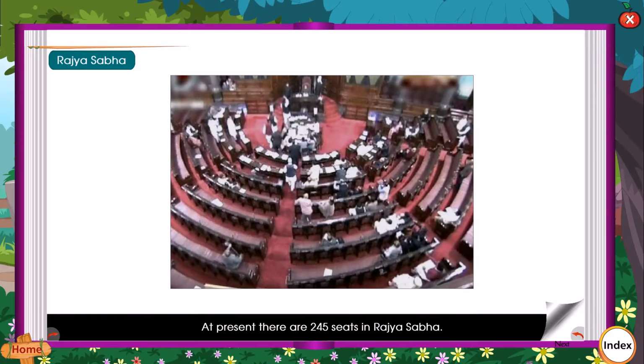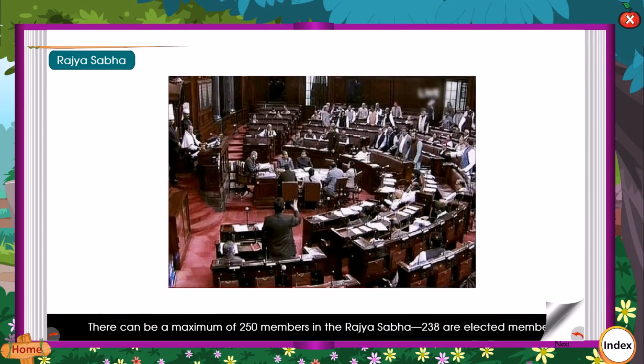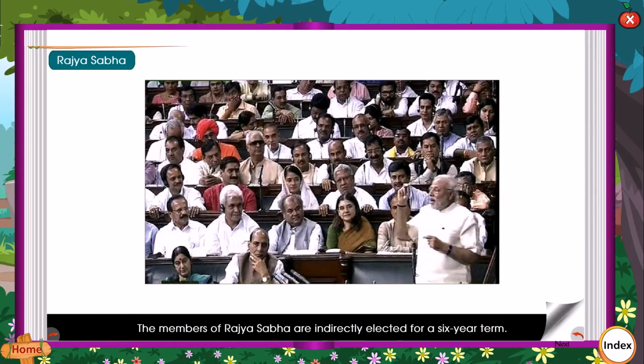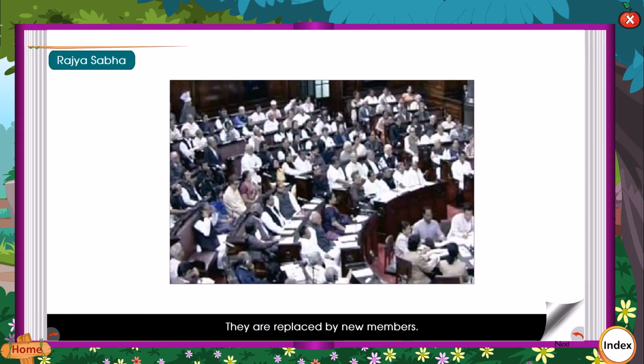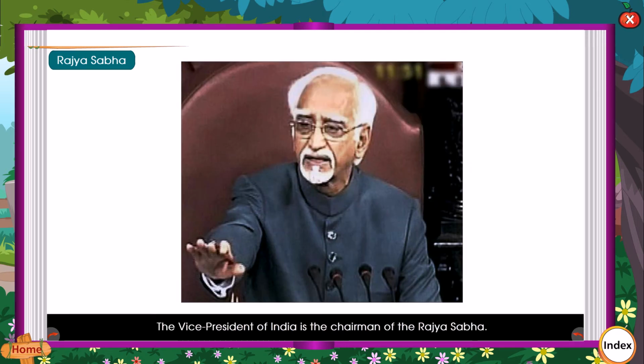At present, there are 245 seats in Rajya Sabha. There can be a maximum of 250 members in the Rajya Sabha. 238 are elected members and 12 members are nominated by the President of India. The members of Rajya Sabha are indirectly elected for a 6-year term. 1/3 of its members retire every 2 years. They are replaced by new members. The Vice President of India is the chairman of the Rajya Sabha.